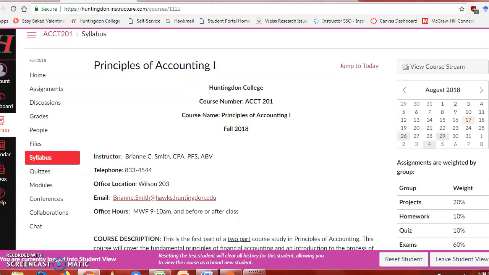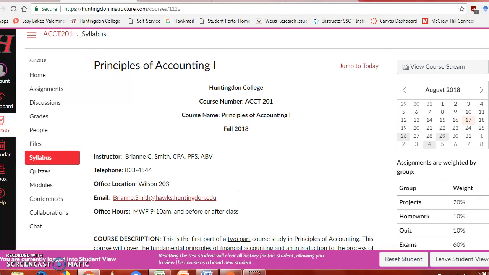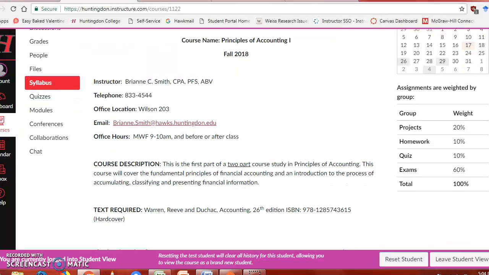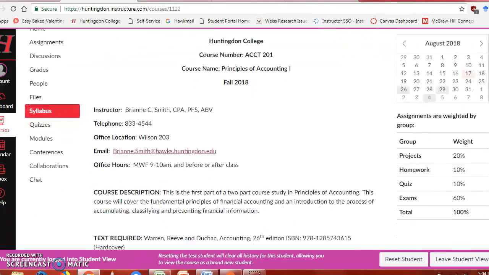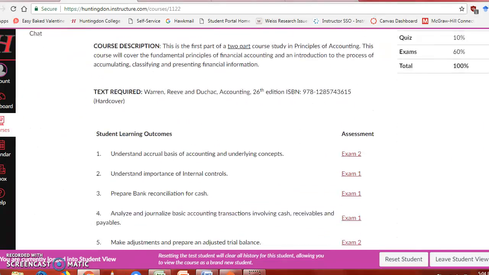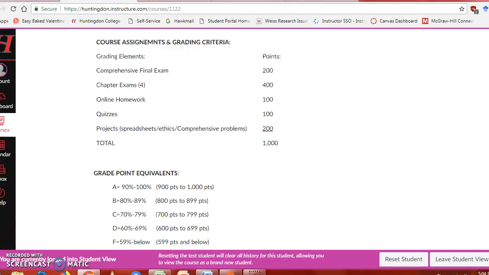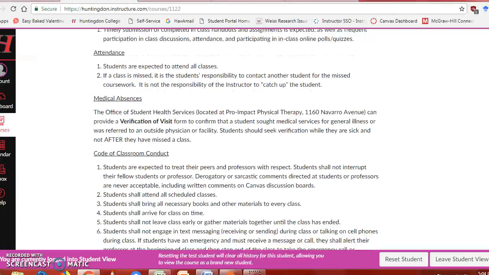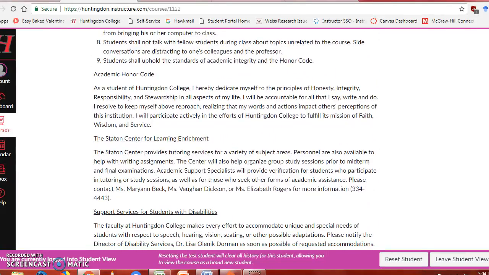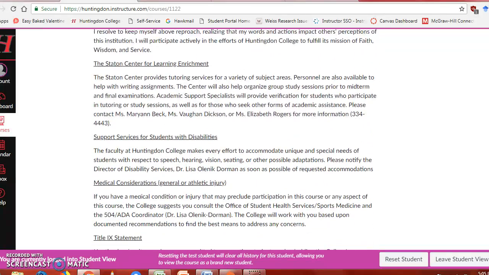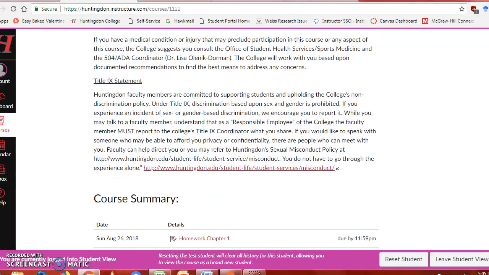So the first page, I'm here in a student view. This is how it should look when you open up Principles of Accounting, and it opens up to the syllabus. The printed syllabus that you got is the same as the one online, so you can always refer back to it to get information that you need. And the course criteria, the grading, the important information about who to go to for additional help or support services, and what is and is not allowed in class.